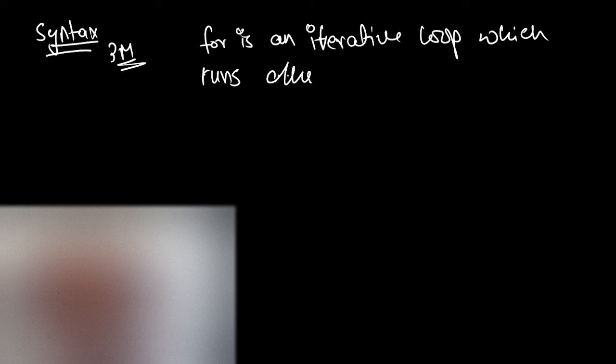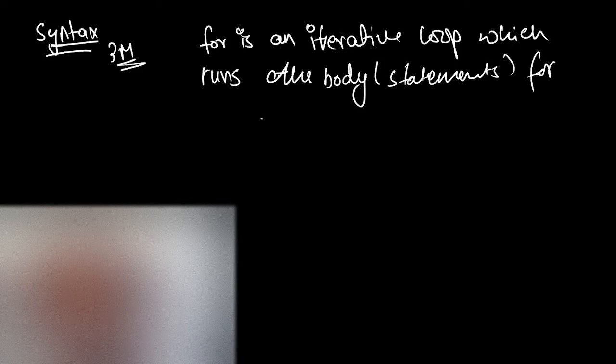Now I will give you another thing: how you have to write the syntax of the for loop. That is always asked in your board exams for 3 marks. Write the syntax of the for loop. First of all you need to tell the definition and then you have to tell the syntax. So for the definition we can say a for loop is an iterative loop. Iterative means which repeats for a fixed number of times. It's an iterative loop which repeats or executes, or runs the body or the statements for a fixed number of times.